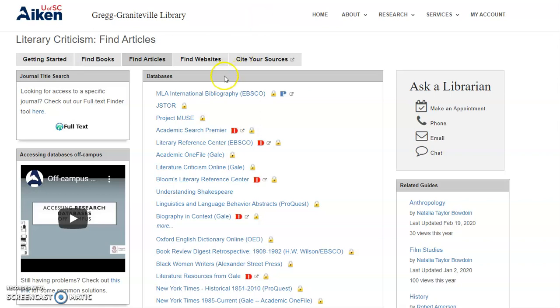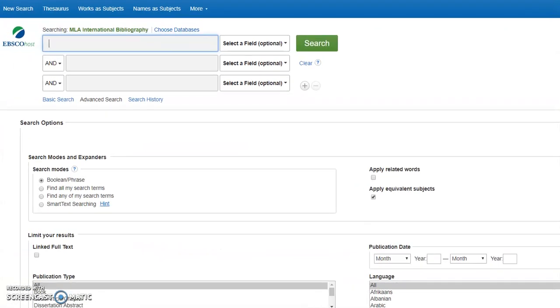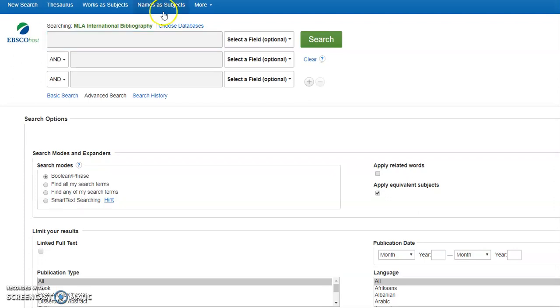So first I'm going to show you how to use MLA International Bibliography. Remember, this one is for literary criticism. So I'm going to click on it, and if you have used Academic Search Premier, it's going to look pretty similar, but this one is MLA International Bibliography.